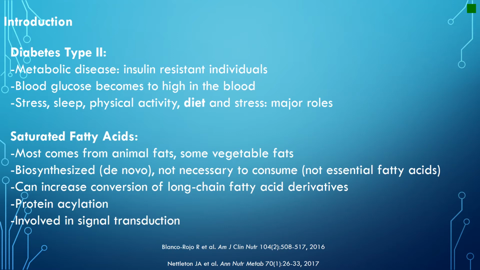Studies show that major factors that are correlated with the onset of type 2 diabetes include stress, sleep, physical activity, and diet. Saturated fatty acids mostly come from animal fats, although there are vegetable fats, including coconut oil and vegetable oil, that have considerable amounts of saturated fats as well. Saturated fatty acids have many important metabolic functions, which include protein isolation, which helps control different proteins and their physiological functions. Some saturated fatty acids are shown to function in signal transduction. They also may help convert essential fatty acids into their functional derivatives. It's important to understand that saturated fatty acids are not essential fatty acids, which means that they do not need to be consumed.